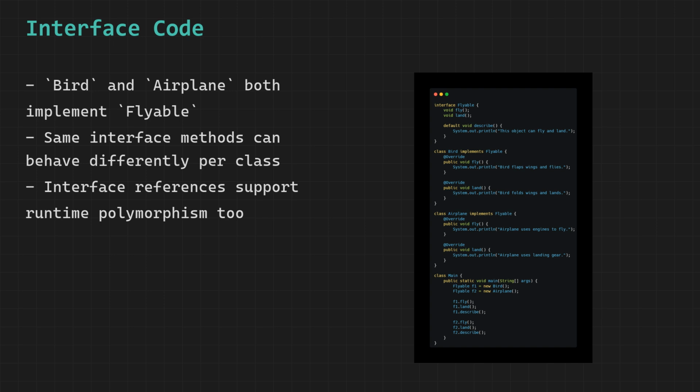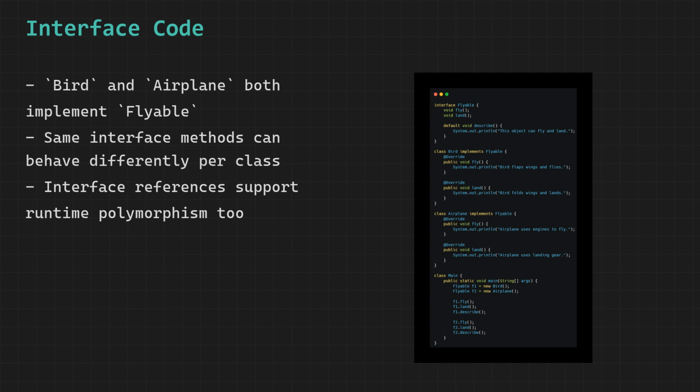Flyable also has a default method called describe which already has a body written inside the interface itself. This method prints that the object can fly and land. Implementing classes get this method for free and do not have to write it themselves unless they want their own version. The bird class implements flyable.